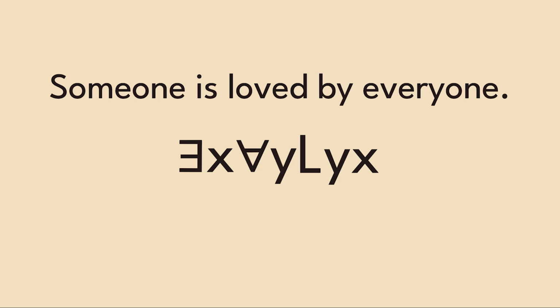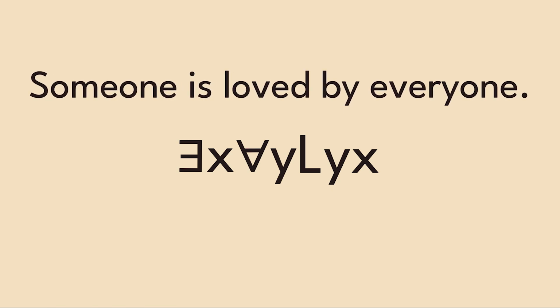The quantifiers tell us how to read the sentence, and since there is an x comes first in the stack, we go look for it. And here, x is not doing the loving. x is the one being loved. Loved by whom? By y. And y is everyone. The result? Some x is loved by all y. In plain English, someone is loved by everyone. Well done, Keanu.